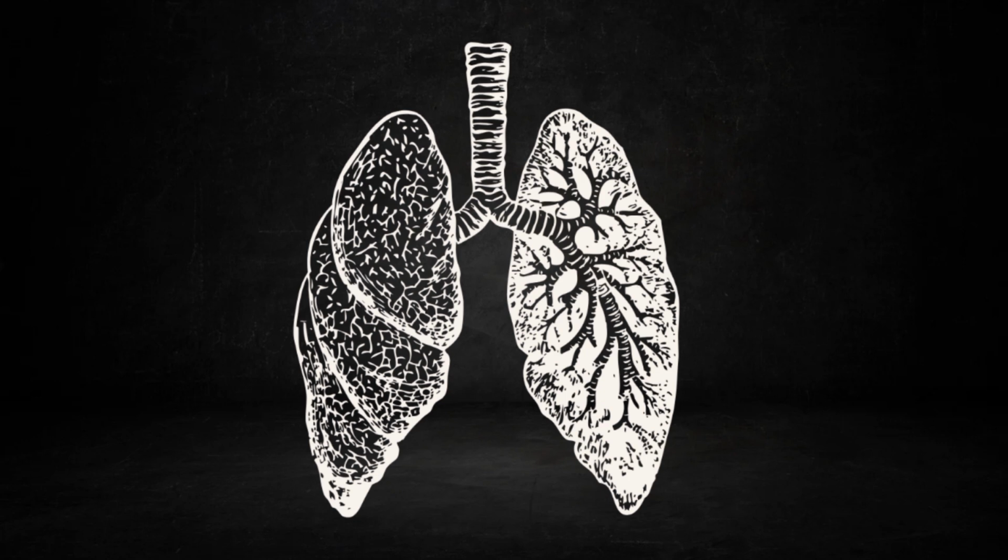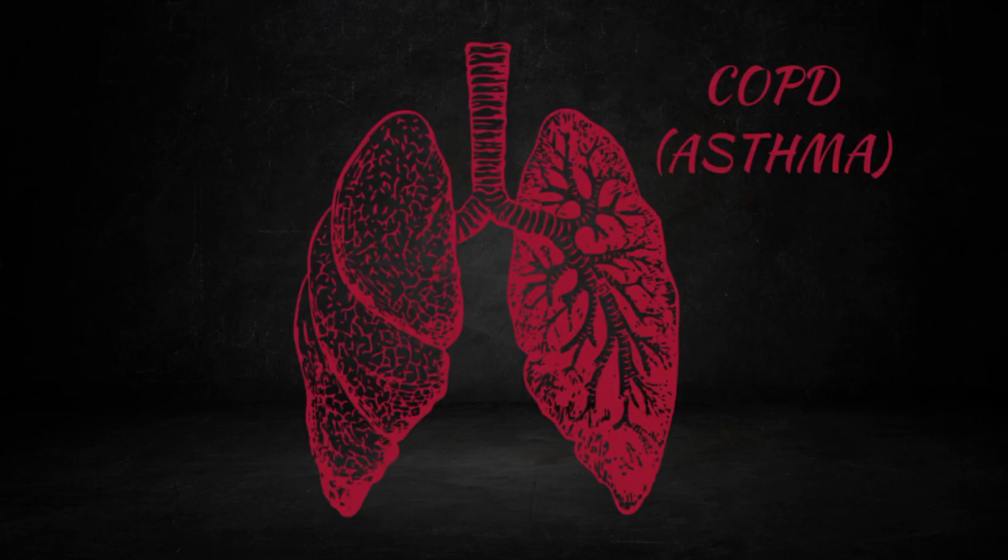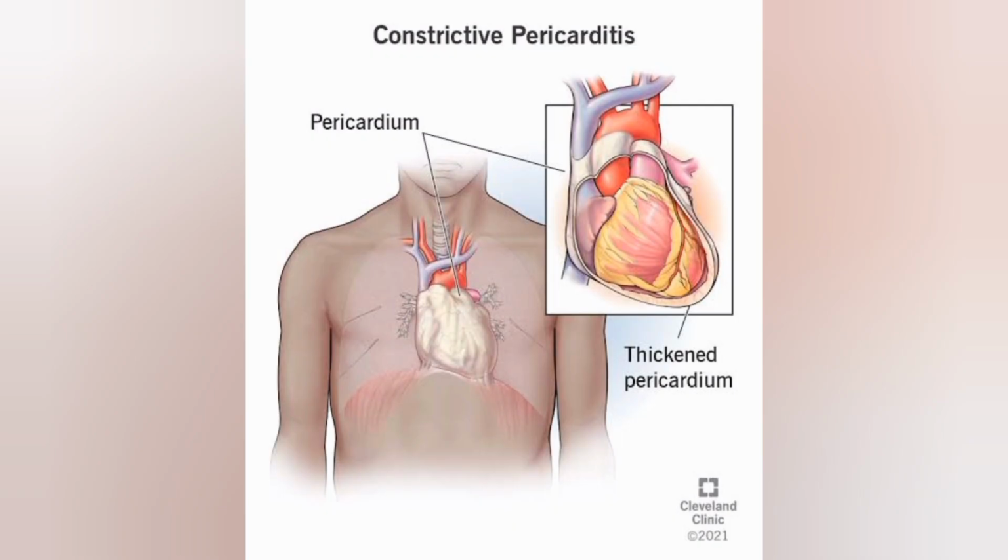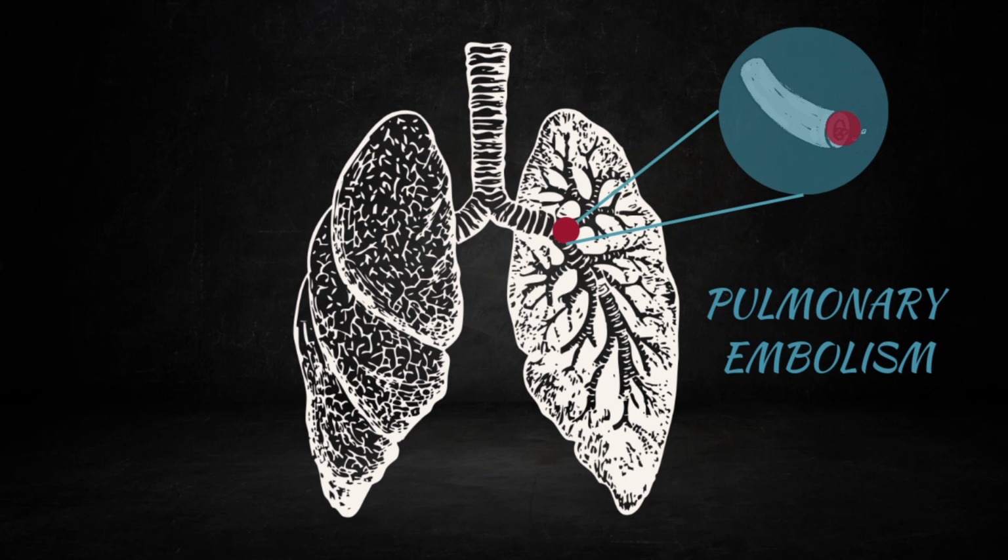Pulsus paradoxus is not only common in cardiac tamponade patients, but it also occurs in COPD, chronic obstructive pulmonary diseases like asthma, or constrictive pericarditis, or pulmonary embolism, or in the conditions of severe hypovolemic shock.